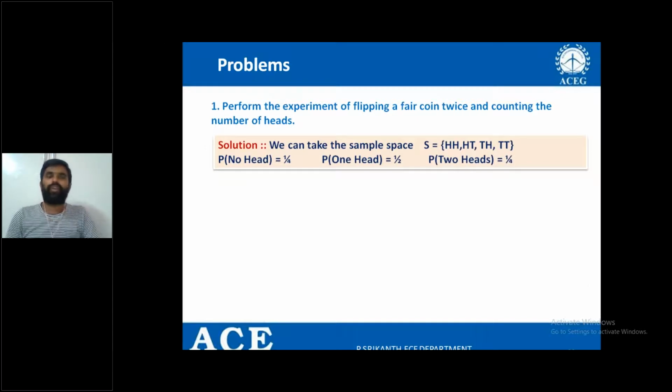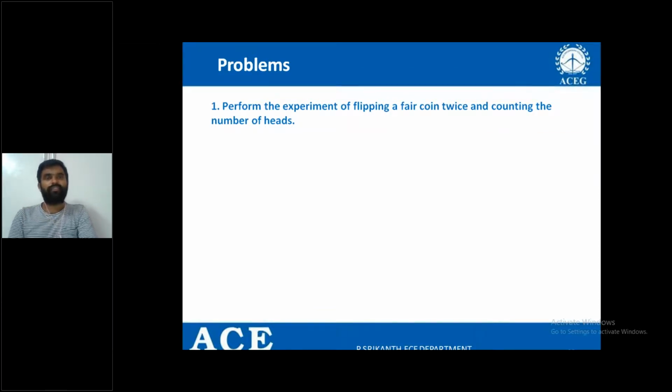What is the probability here? The number of heads may be 1 head, no head, or 2 heads. What is the probability of getting no head? First, what is the mathematical model? First, the mathematical model is defining the sample space. How do you write the sample space here?